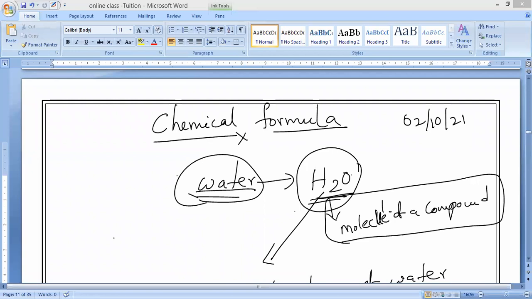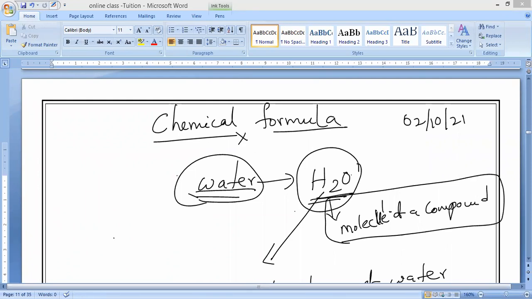If you see here, the symbols and the number of atoms of each element are indicated by writing digits: 1, 2, 3, 4, 5, etc. Have you seen? I have written them as subscripts. You can take water. In H2, the subscript is 2. And for oxygen, the subscript is how much? 1. No need to write it. That is what you should remember: if one atom is present, we do not need to show the 1.